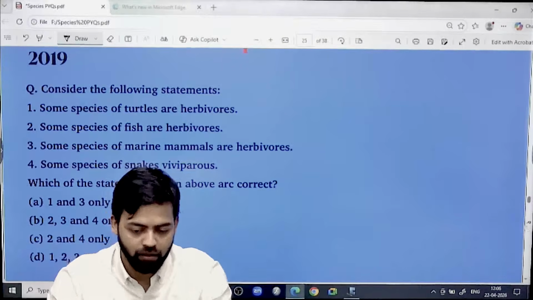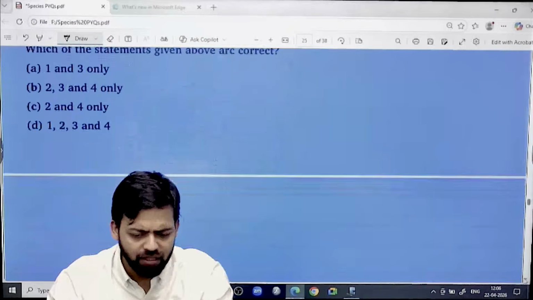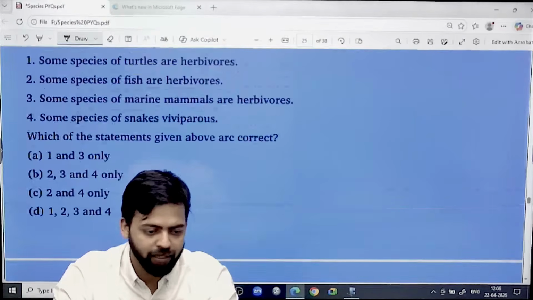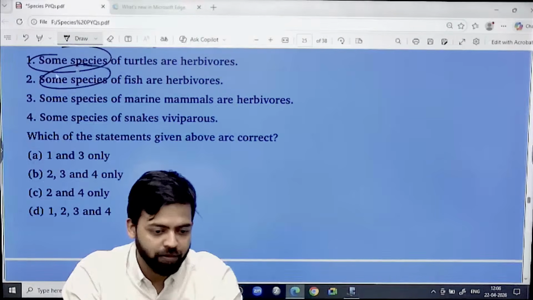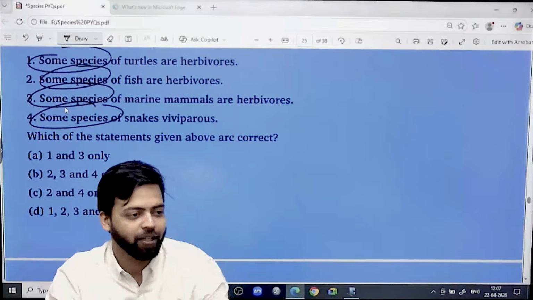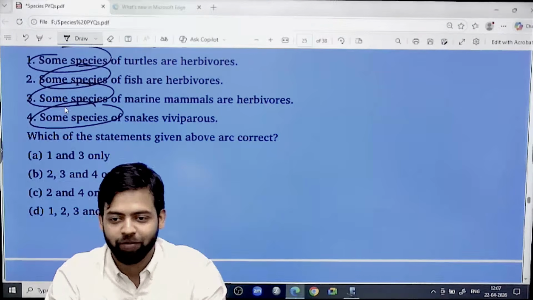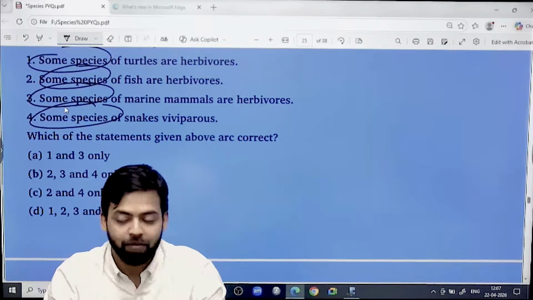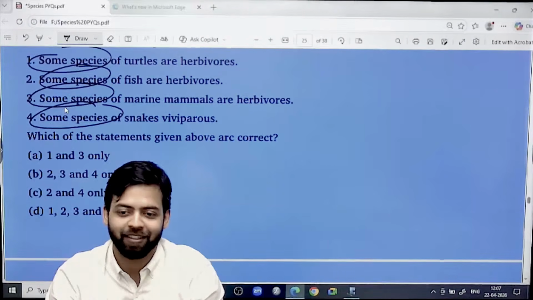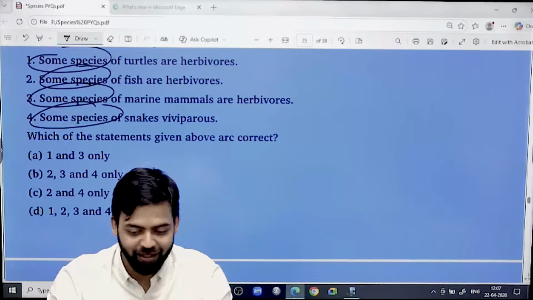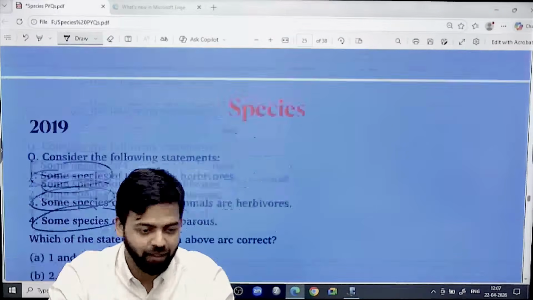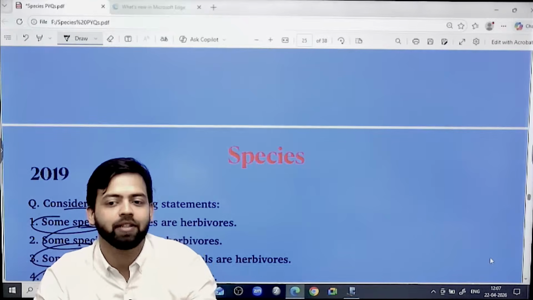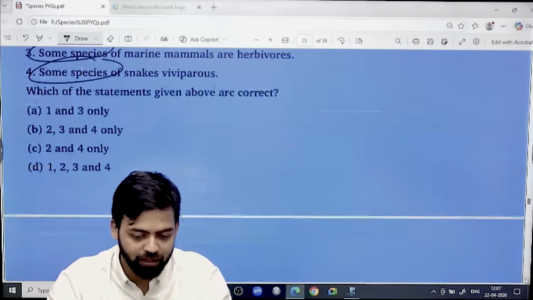Now you can see this: you can find this type of question solvable by elimination easily. Some species, some species, some species. And when there is no absoluteness, all these statements can be correct, right? But now UPSC also knows this, so they don't ask this type of statements. This was there in 2019. So solving environment questions in 2019 was comparatively easier if you see the previous years' questions.